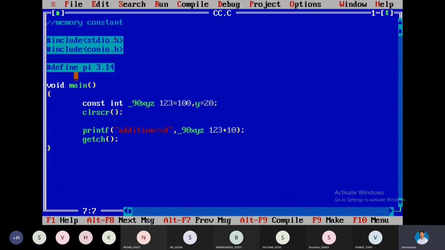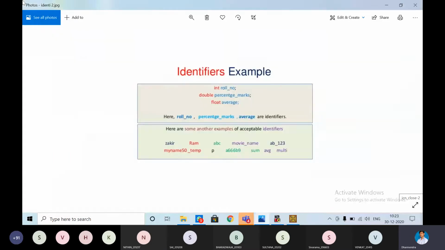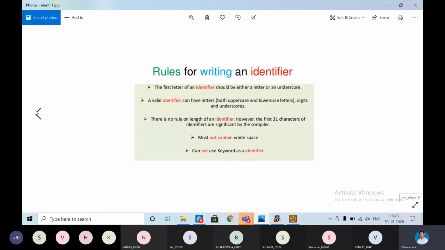We will be having our user defined functions. We will declare our own functions later. For example, int return type, add. This is a function name. Add is a function. My own functions I can declare and define. That is in the functions concept we are going to learn. So this is about the identifiers. These are the rules of the identifiers. We will take the example for variables only. So identifiers are over.